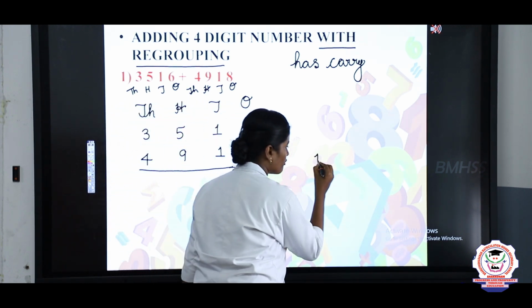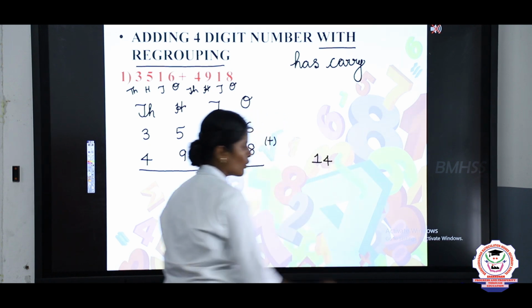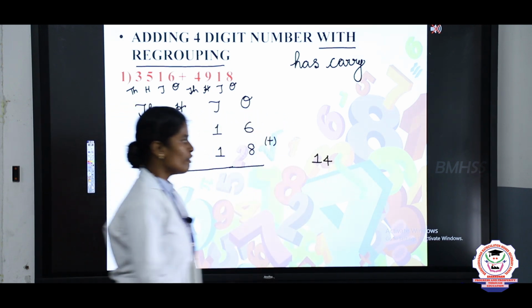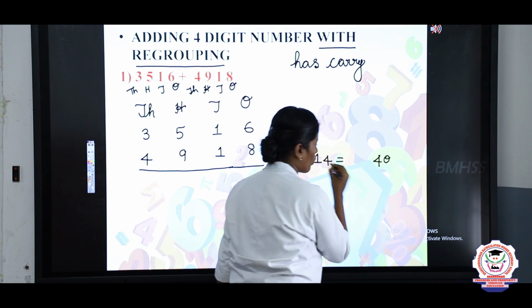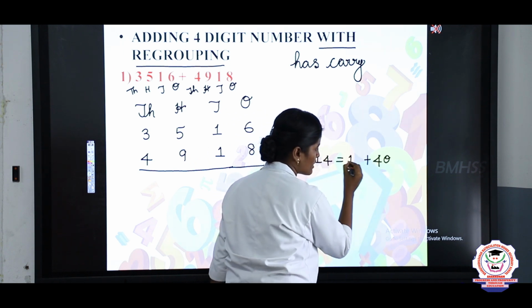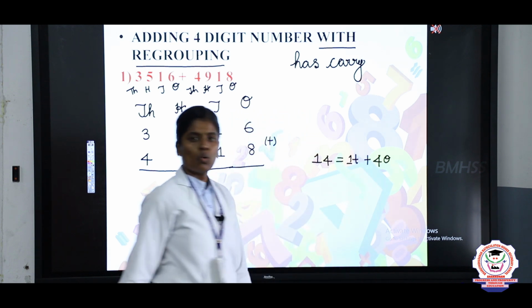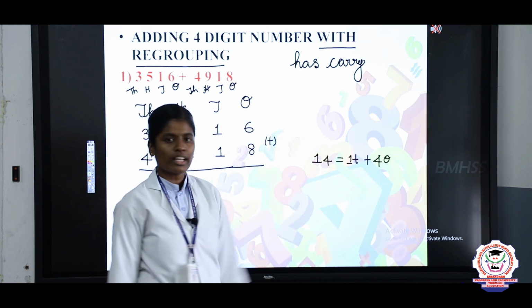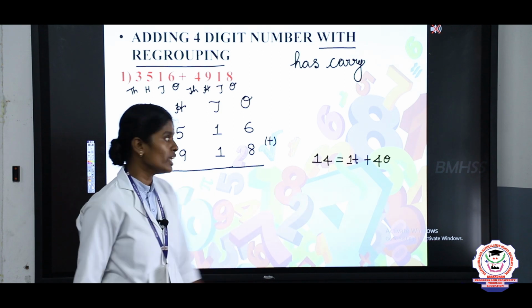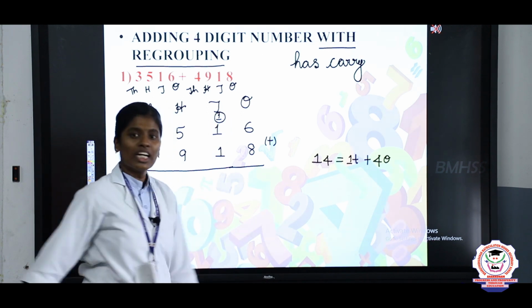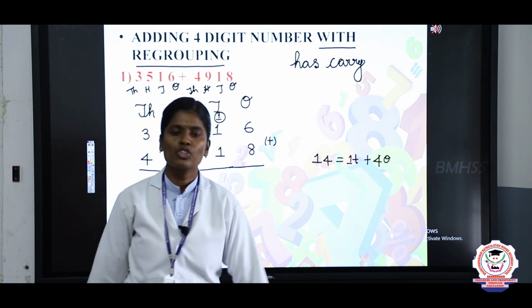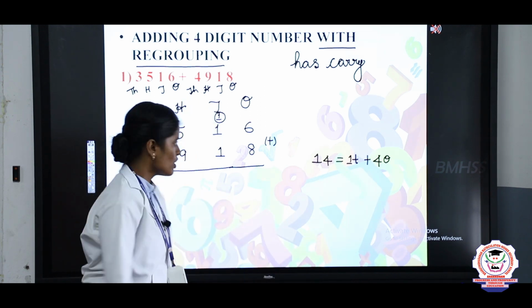So take 14 ones. Now we are going to split this. This is 4 ones and 1 tens. In this 1 tens, you should write a carry over to the tens place, and that 4 ones you should write under the ones place. So write 4.